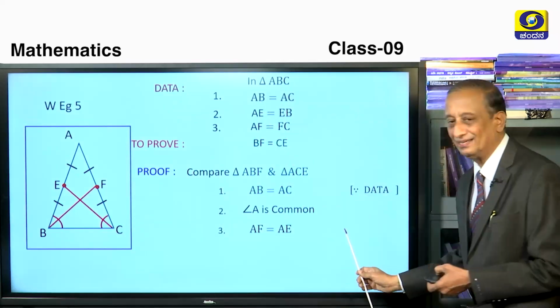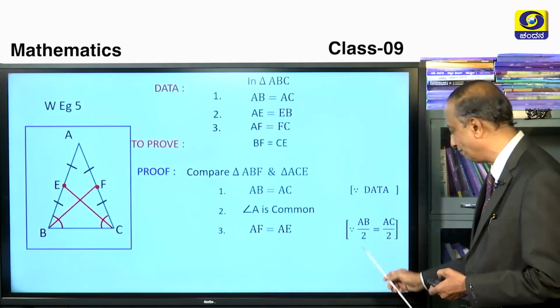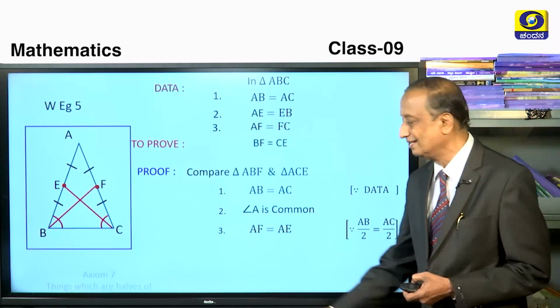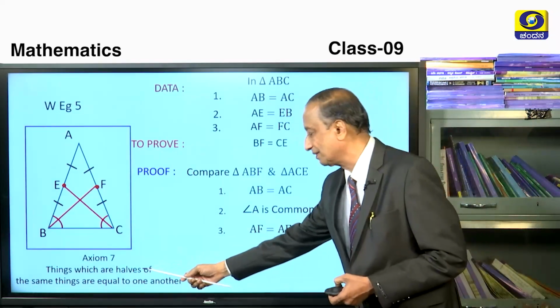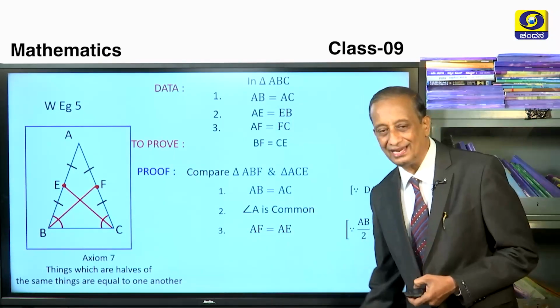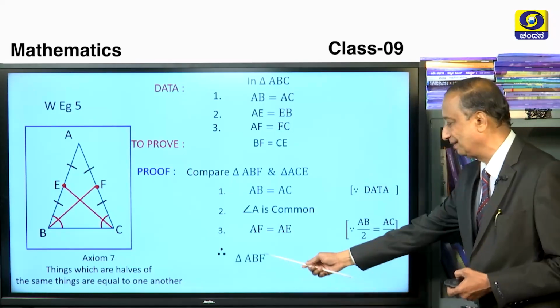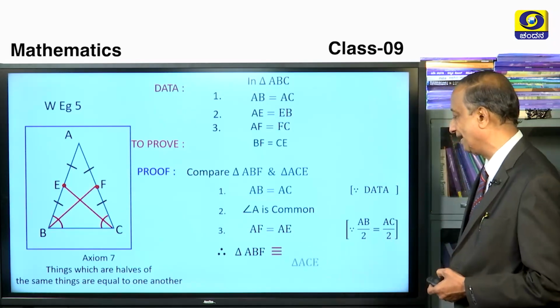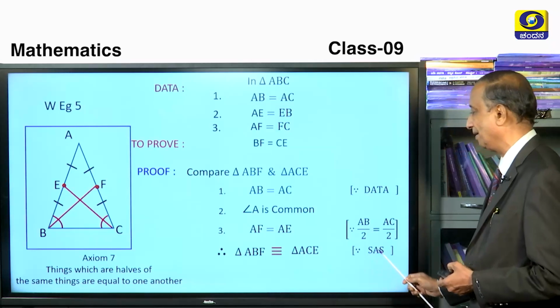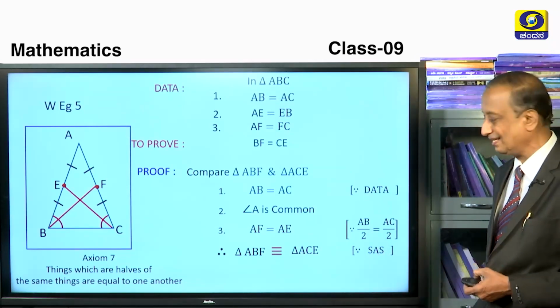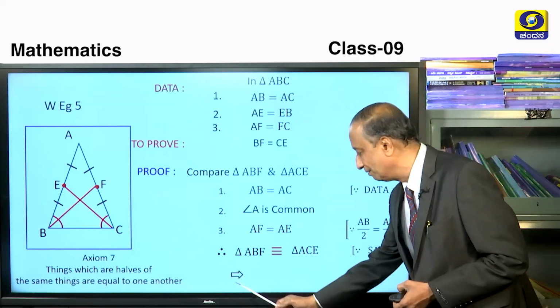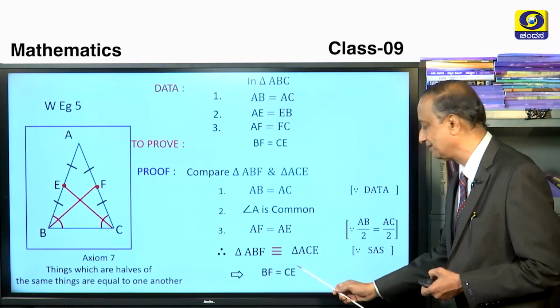Do you know the reason? Very important reason, children. Half of AB is equal to half of AC. It's all because of the axiom: things which are halves of the same things are equal to one another. Therefore, we conclude those two triangles are said to be congruent on account of SAS criterion only. Once they became congruent, this implies that BF is equal to CE.